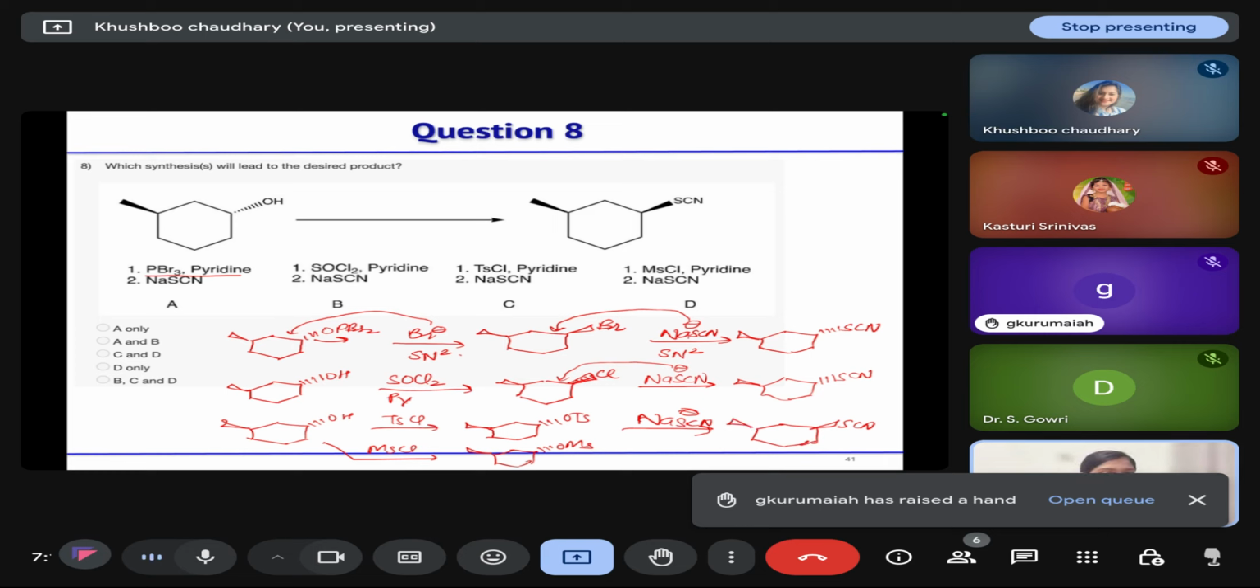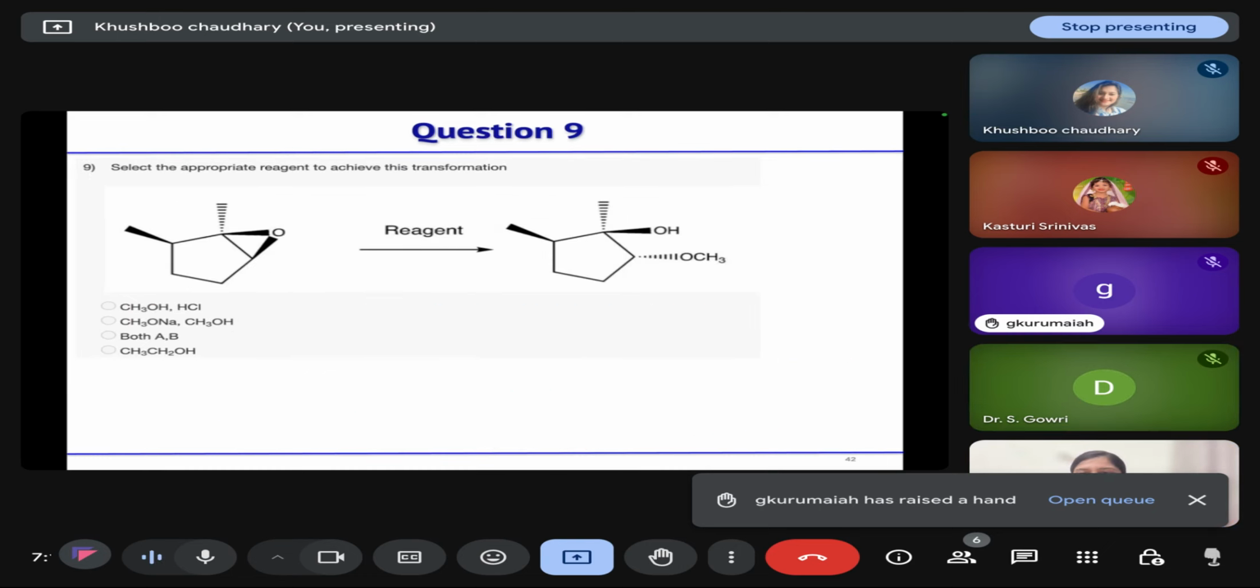In the first two cases, attack is taking place two times, so we will get the cis product first, and then after the attack of sodium thiocyanate we will get a trans product. But in the third and fourth case, we will get the trans product first, and then after SN2 attack by the sodium thiocyanate we will get this cis product. So the correct product we will get in the case of third and fourth, so the correct option in this case is C and D. Is this clear? Yes, ma'am.